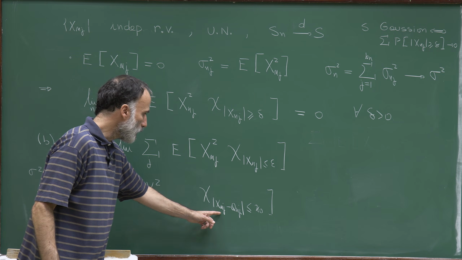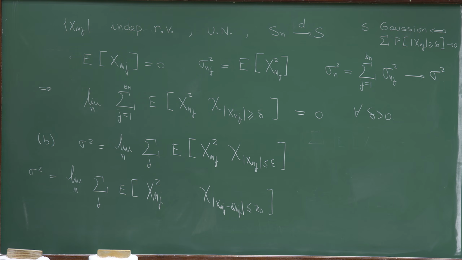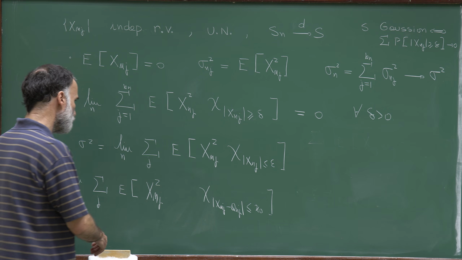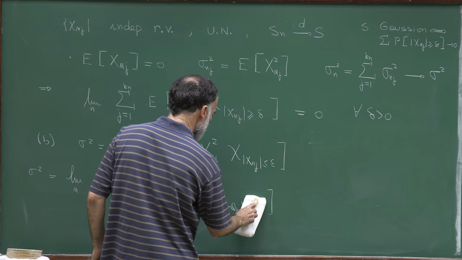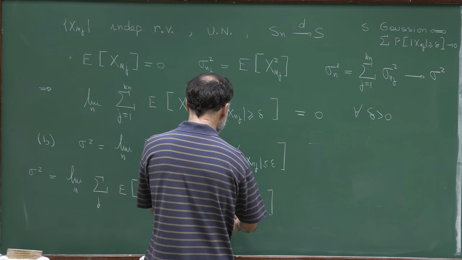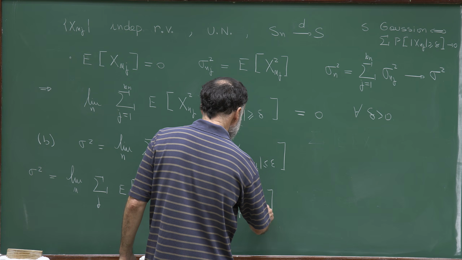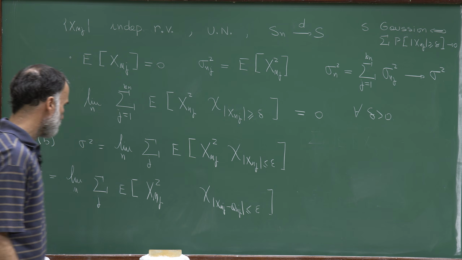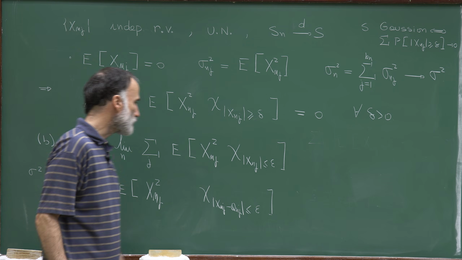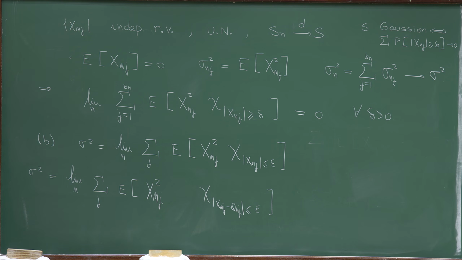Now I want to replace this quantity by the indicator that x_nj is bounded by epsilon. And let me call that, maybe instead of x0, let me call that epsilon. So this was true for all x0. It's true for all epsilon now.